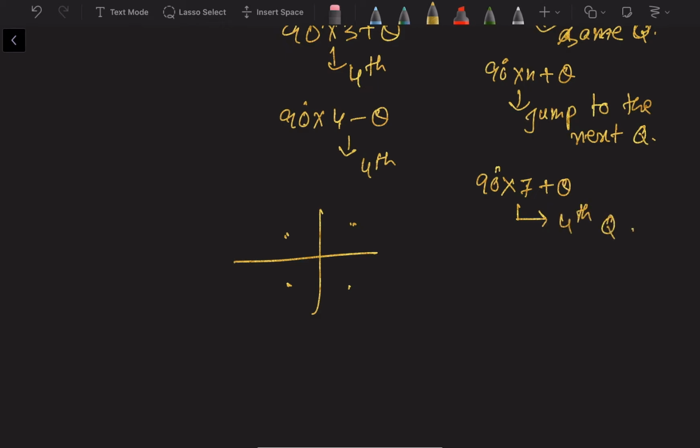Okay, and 90 into 6 minus theta: 90 into 6 means 1, 2, 3, 4, 5, 6. 6 means the second quadrant. So 6 minus theta means the same quadrant, so it will lie in the second quadrant only, right?